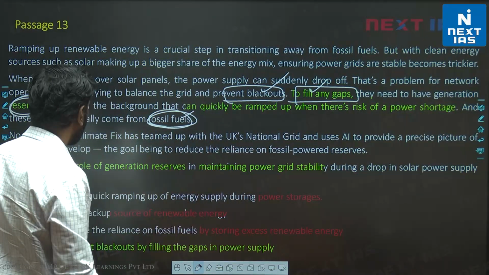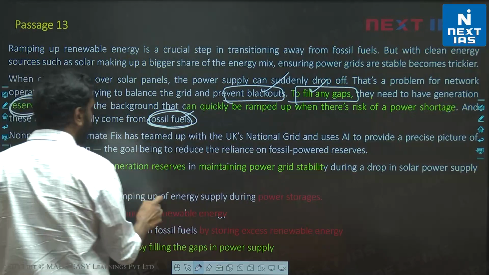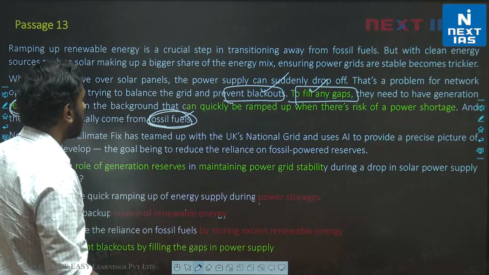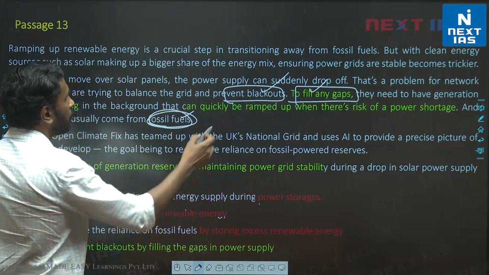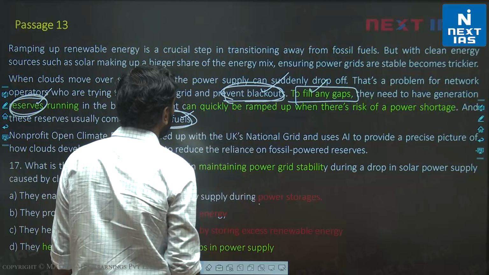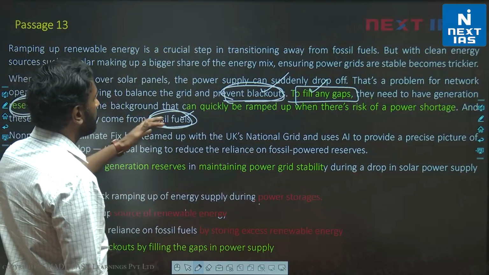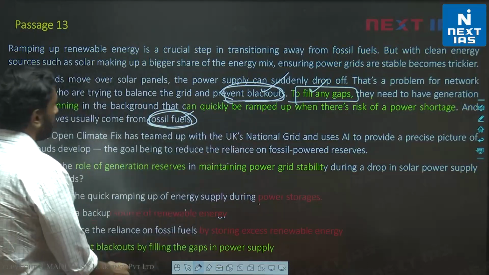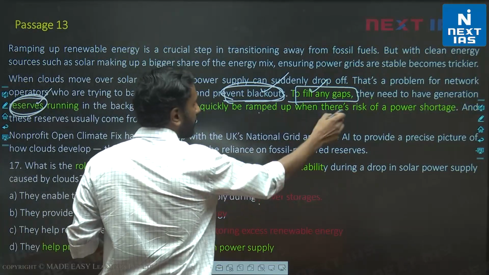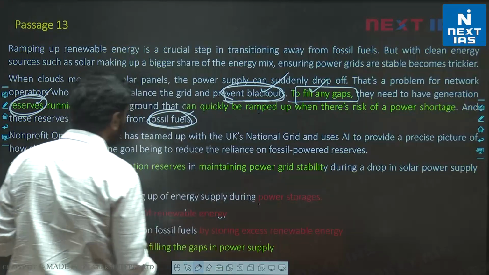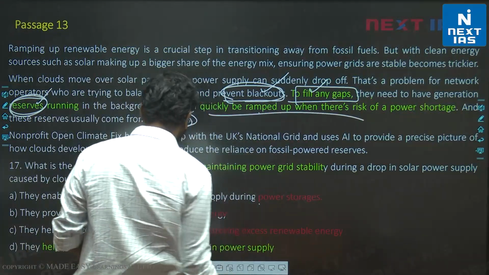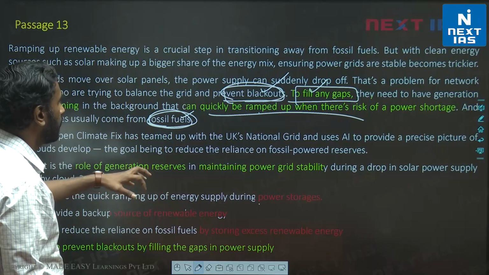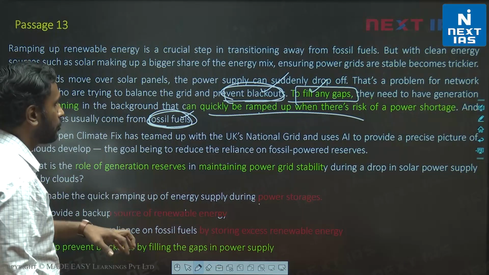So let's look at the options. A. They enable the quick ramping up of energy supply during power shortages. This is stated in the passage, but not in relation to how to prevent blackouts, right? We are told, after prevention of blackouts, to fill any gaps, they need to have generation reserves that can be quickly ramped up when there is a risk of power shortage. So this is mentioned in the passage, right? And if you notice here, they enable the quick ramping up of energy supply during power storages.